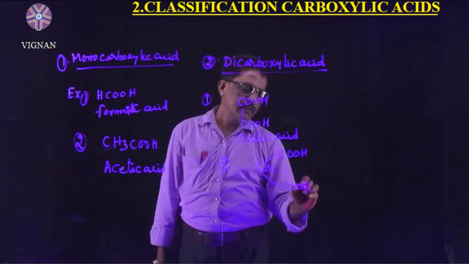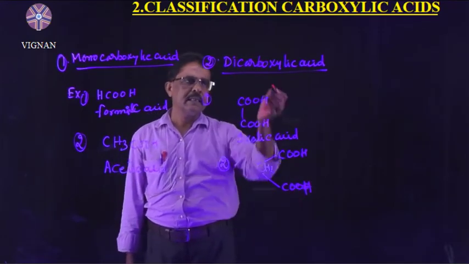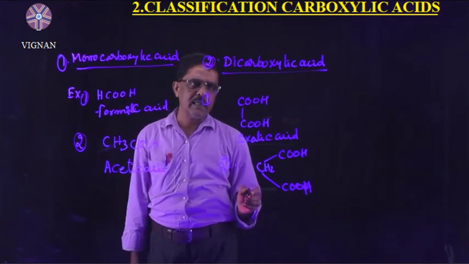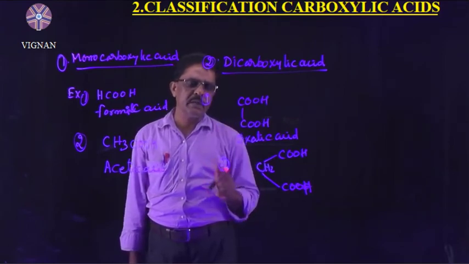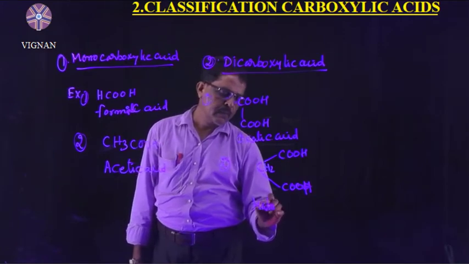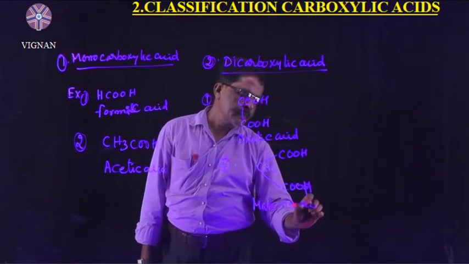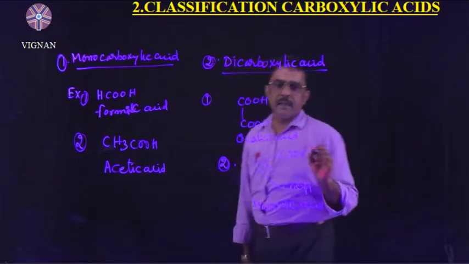CH2COOH. This compound also contains two COOH groups. Hence, it is said to be a dicarboxylic acid. Di means two carboxylic groups. Malonic acid. Right? Understand?